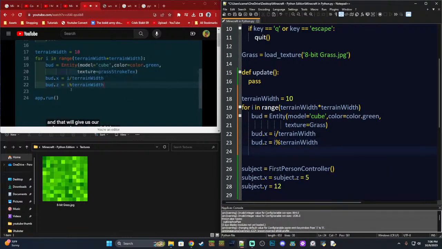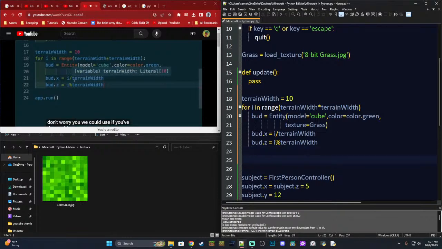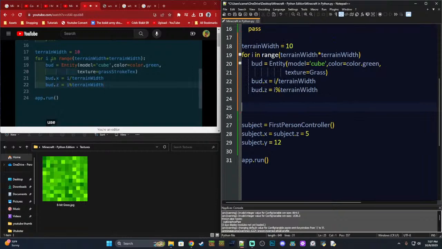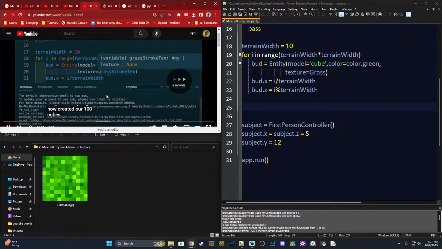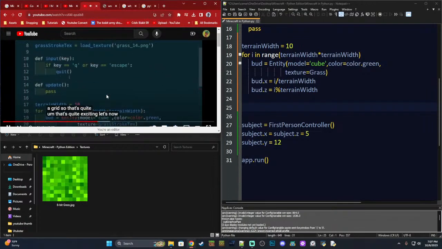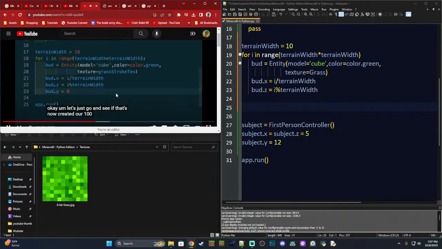Okay, you might be a little bit confused. Don't worry. If you've done grids and things before, we could use a loop inside of a loop. So we could nest, but if we just get our cubes, let's now generate our 100 cubes.